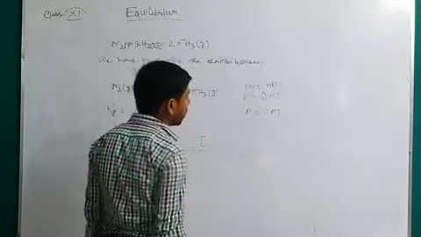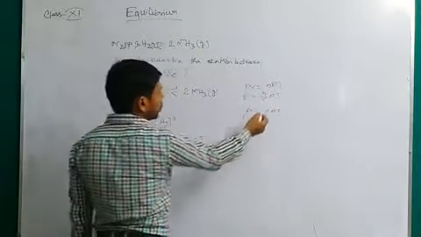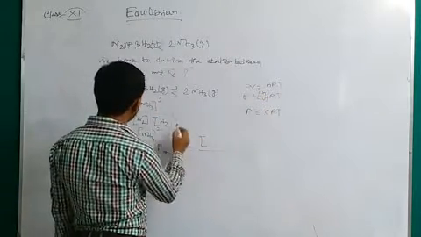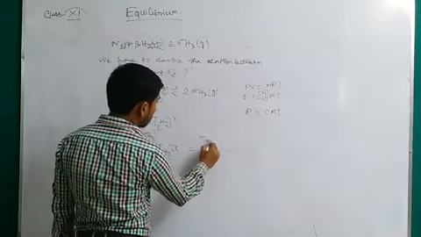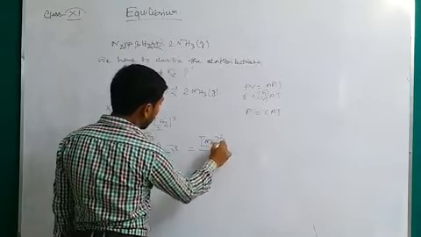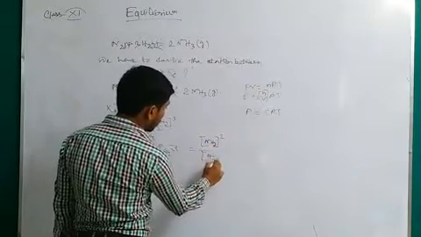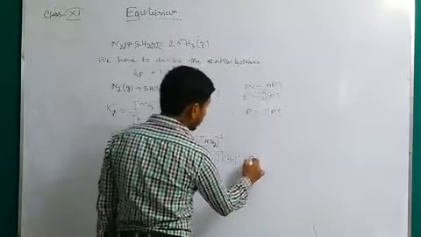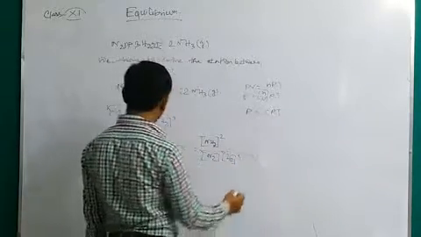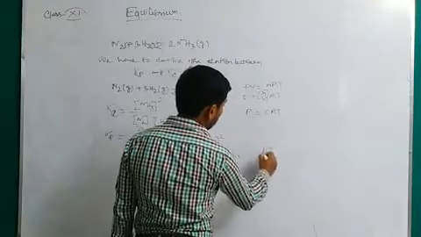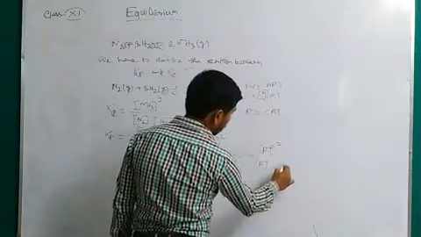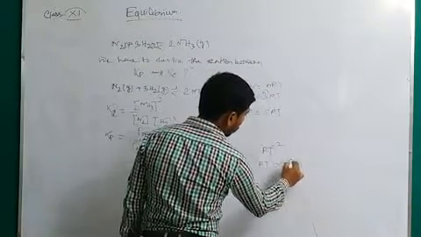Now n is the number of moles and V is the volume, so n by V is the concentration C, and P equal to CRT. So Kp equals concentration of NH3 square divided by concentration of nitrogen into concentration of hydrogen cube, into the left part, that is RT square divided by RT into RT cube.